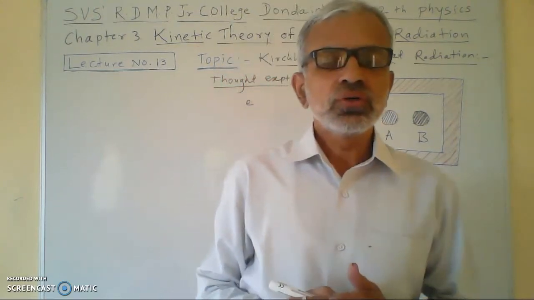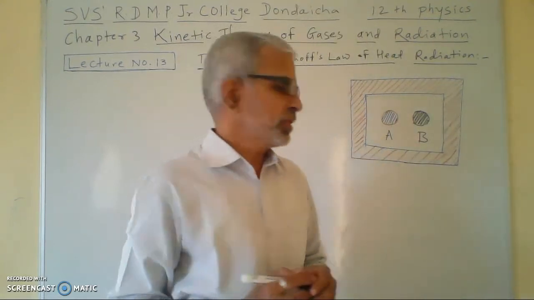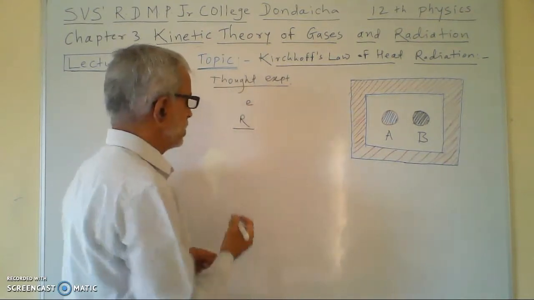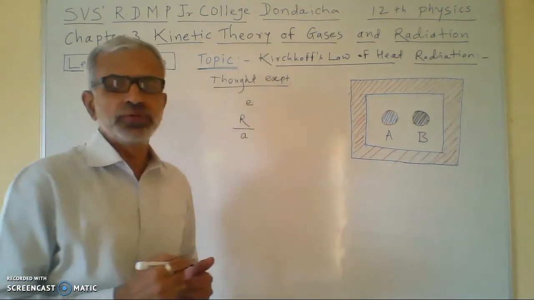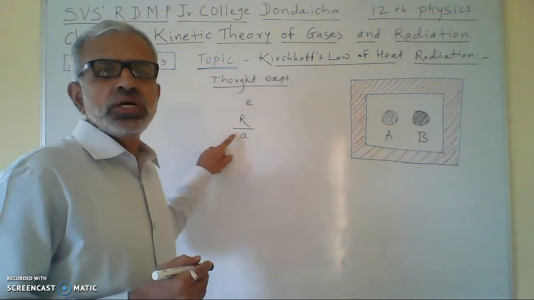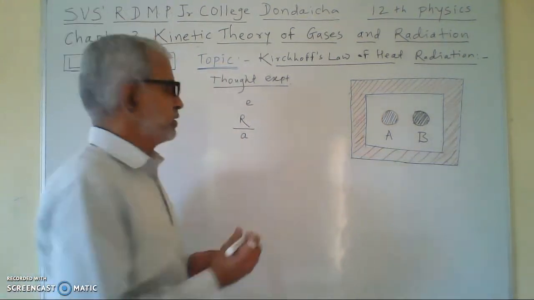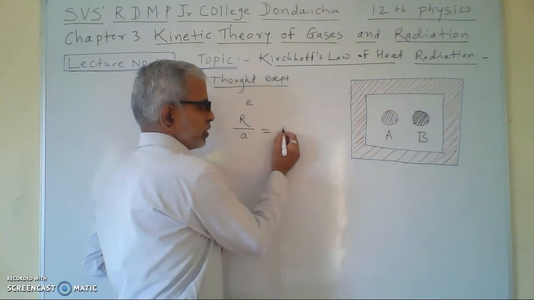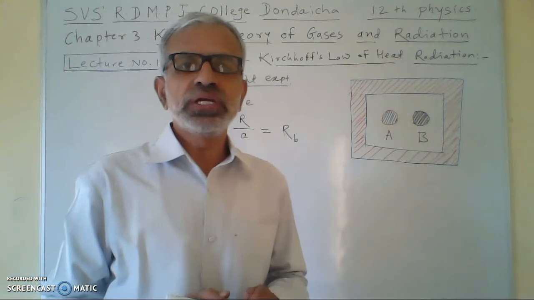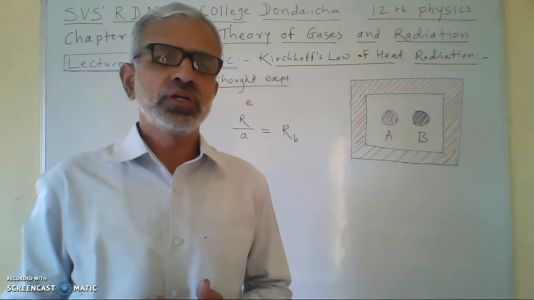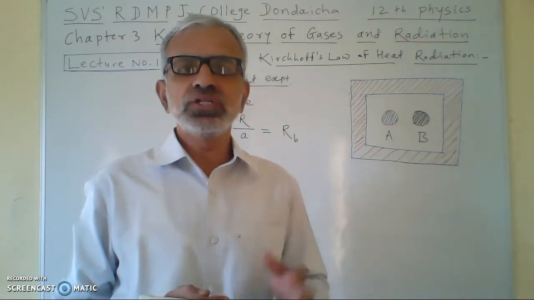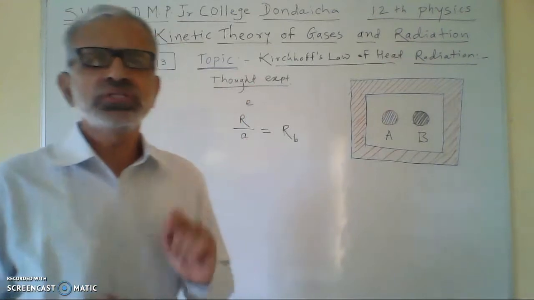Now, according to Kirchhoff's law of radiation, the ratio of the emissive power to the coefficient of absorption of a given body is equal to the emissive power of a perfectly black body at the same temperature for all the wavelengths, and this is called Kirchhoff's law of radiation.